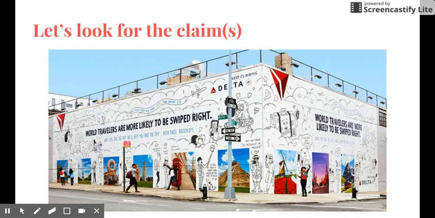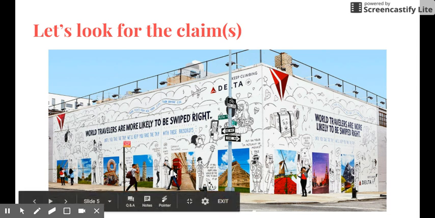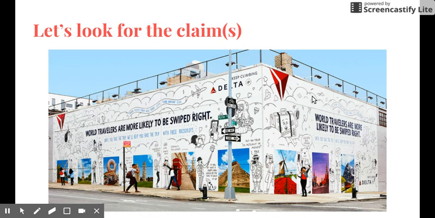So here's another advertisement. As you can see, it's the side of a building. Let's look really quick to try to figure out who it's for. I see this symbol, and it looks like it says Delta. Okay, so let's read what it says here. World travelers are more likely to be swiped right. That must be talking about dating apps and Tinder and stuff. And then people can take their pictures here with the different world traveling places, and fake it on Instagram.